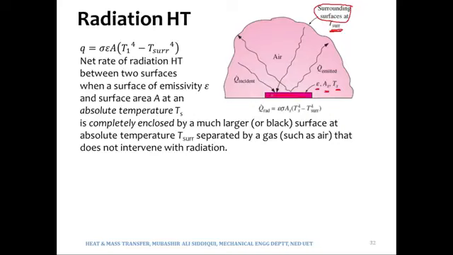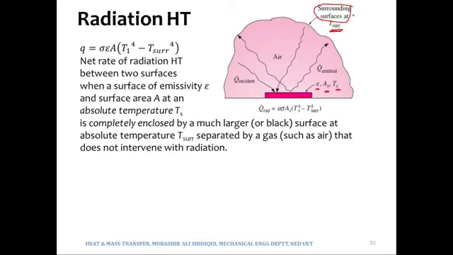In fact, chapter number 12 of our book deals with radiation physics, whereas chapter 13 deals with radiation heat transfer. So we would be learning some physics of radiation in chapter 12. However, the heat transfer due to radiation, meaning the expression for Q, will be dealt with in chapter 13. So right now, this epsilon is the epsilon of this surface, and this surface is placed in large surroundings.